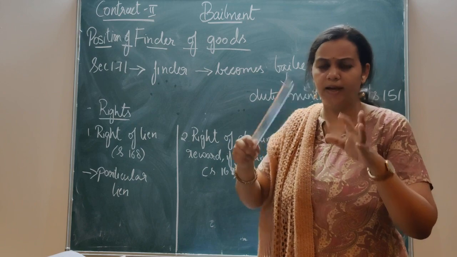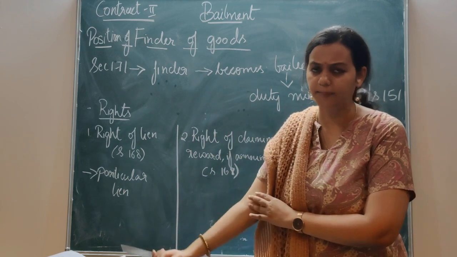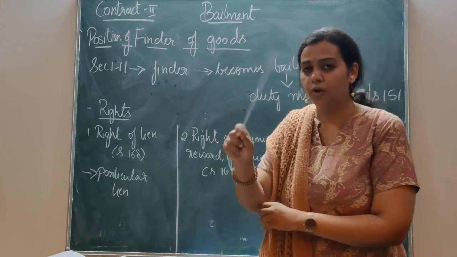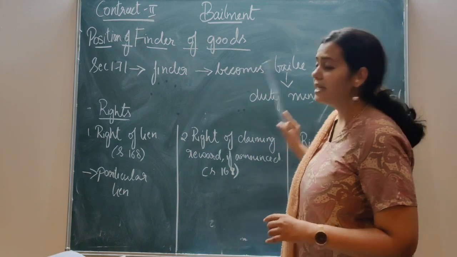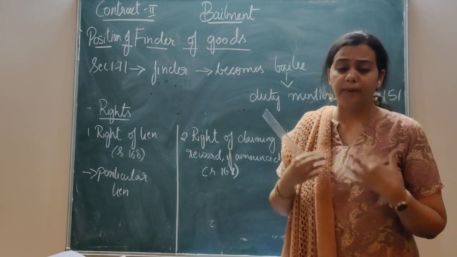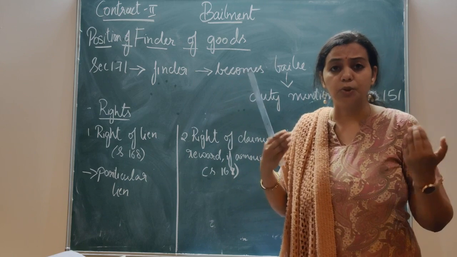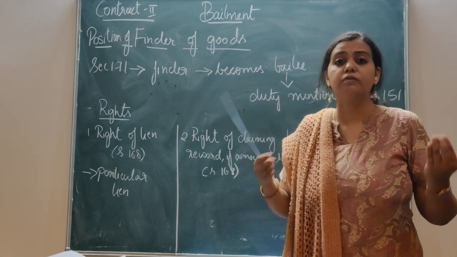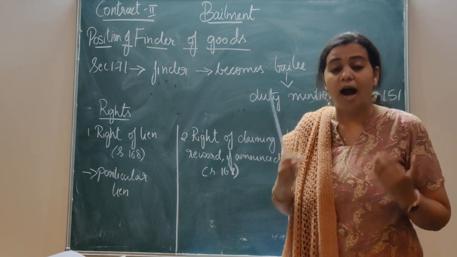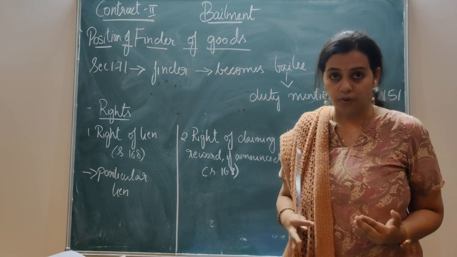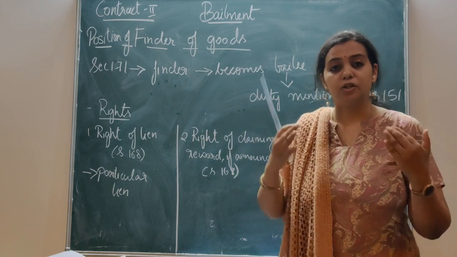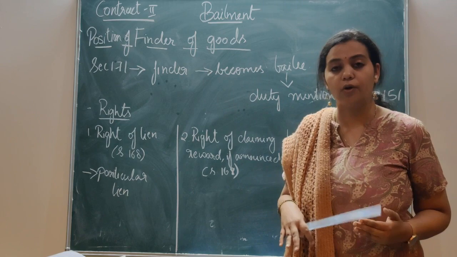Here there is no bailer coming and saying that we'll enter into an agreement, I'll be giving you the possession. No, but because he is finding the goods, he becomes bailee, and now it is his duty to take reasonable care of the goods which he has found until he finds the real owner. He can even claim certain compensation from the owner also.